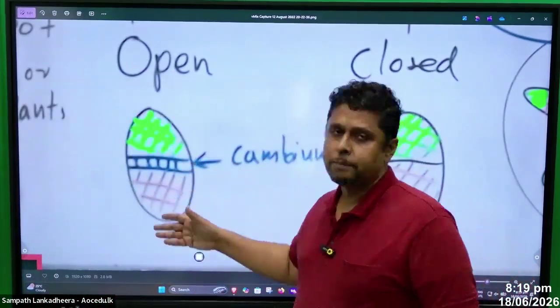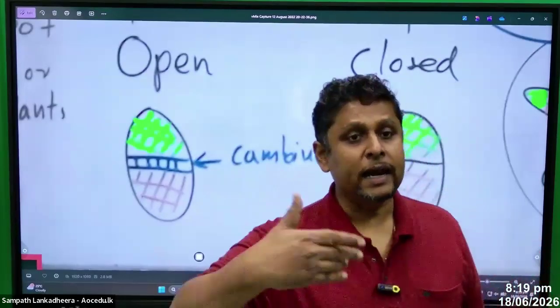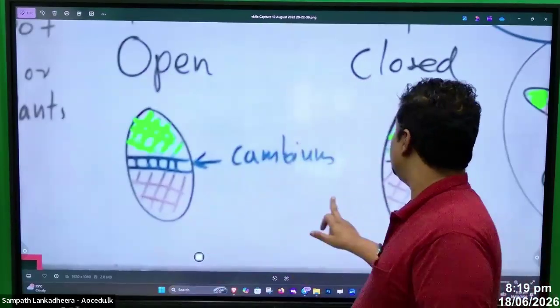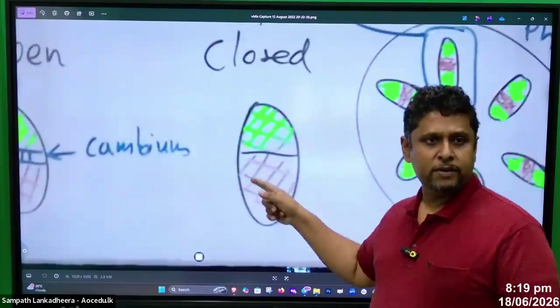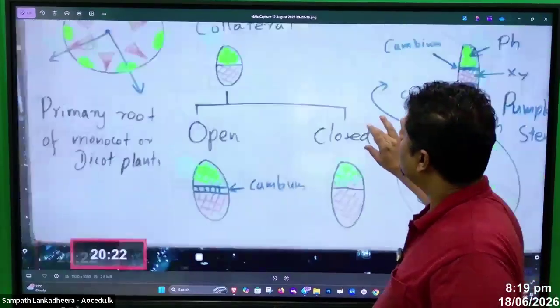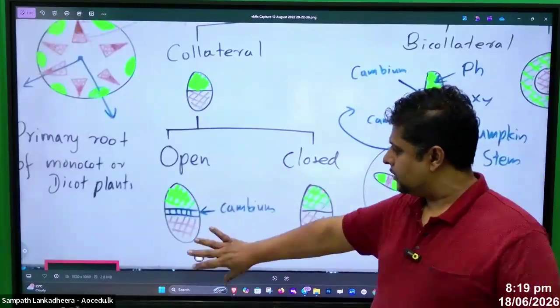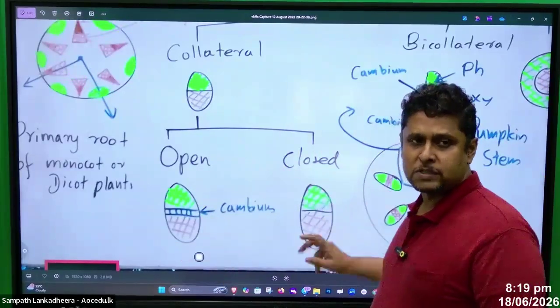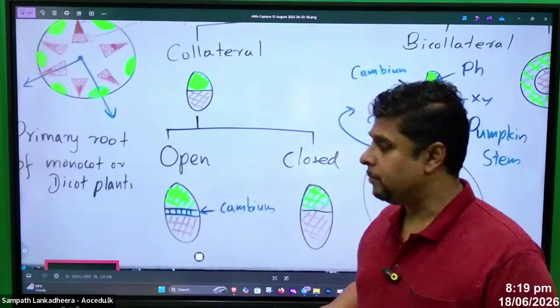Where do you find the open type present? Open type is present in dicot. The closed type is available in monocot. Monocots don't have cambium.